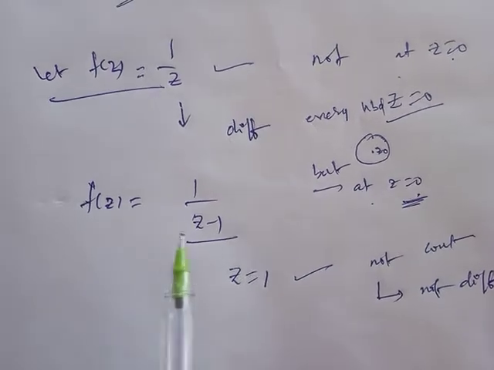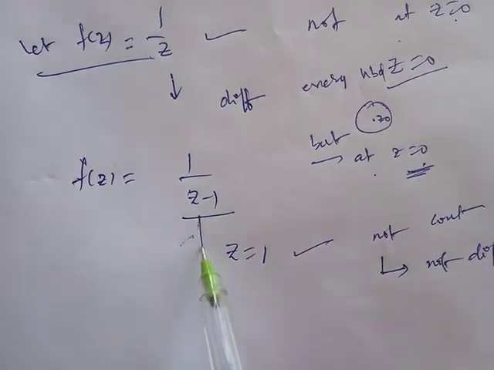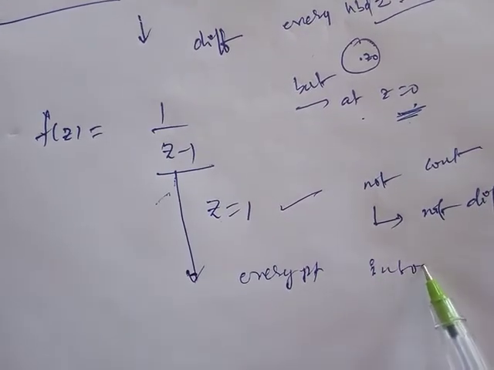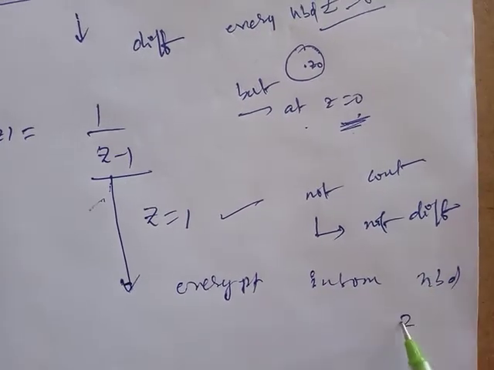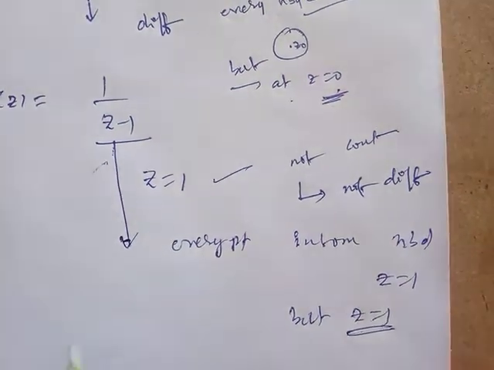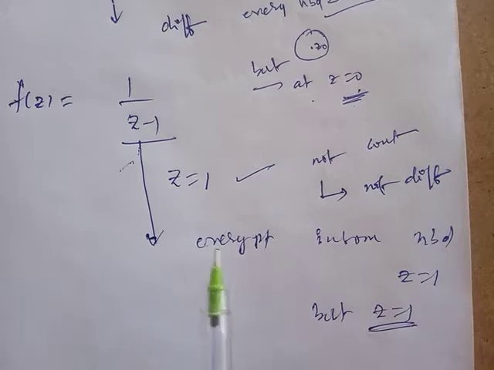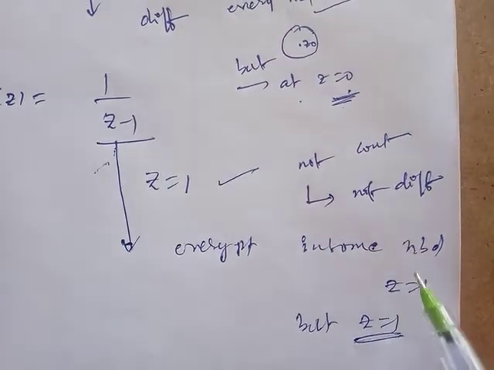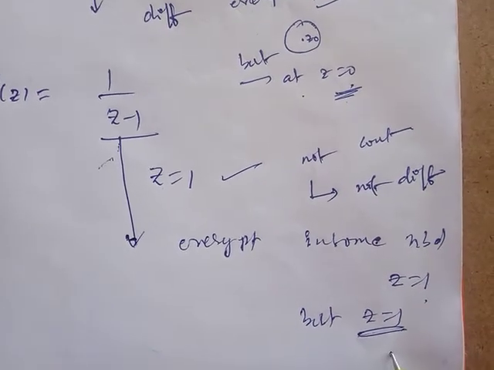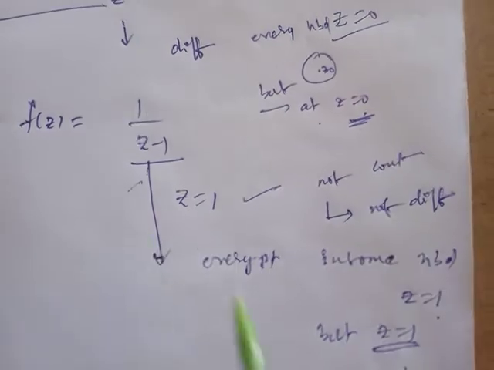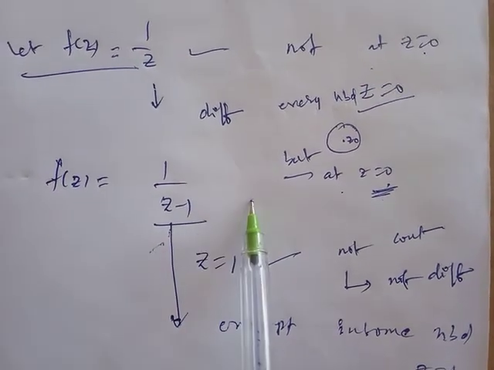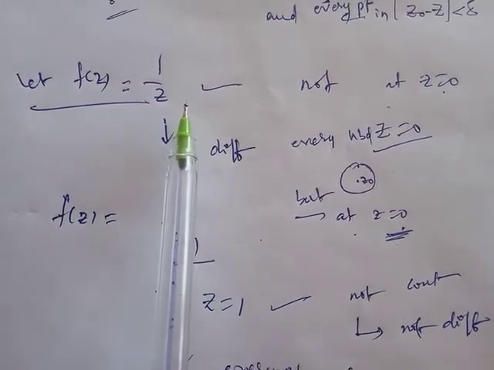The function f of z equal to 1 by z minus 1 is differentiable at every point in some neighborhood about the point z equal to 1, but not at z equal to 1. It fails at z equal to 1 only, not in the neighborhood. Therefore the function f of z equal to 1 by z minus 1 is not analytic at z equal to 1. Other than z equal to 1, it is everywhere analytic. Likewise, other than z equal to 0, the first one is everywhere analytic.